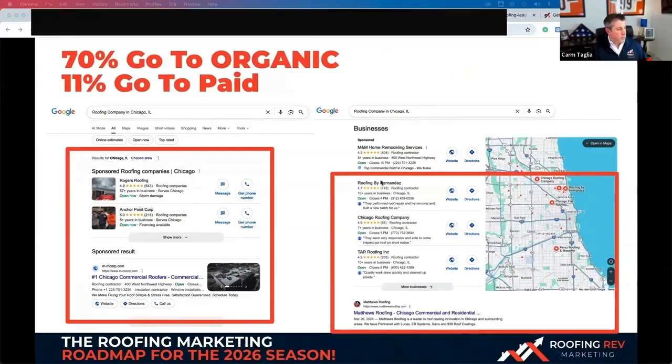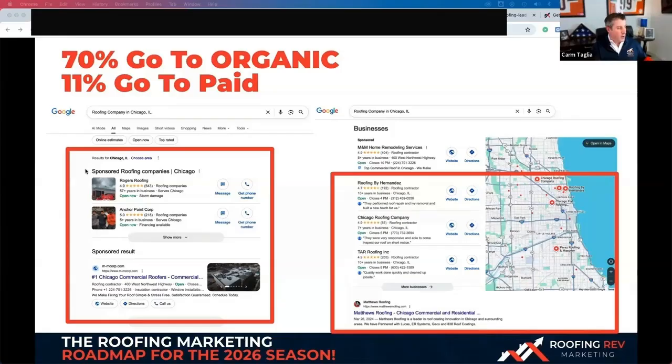You can see 70% still go here. So this section right here, 70% of the people still go to. So this is your least expensive place to get a roof replacement, least expensive place to get a new customer. So we love concentrating on this. Problem with this is you have to ramp it up. It's not instantaneous. Certain areas, it's very competitive, so you really have to have something in place.